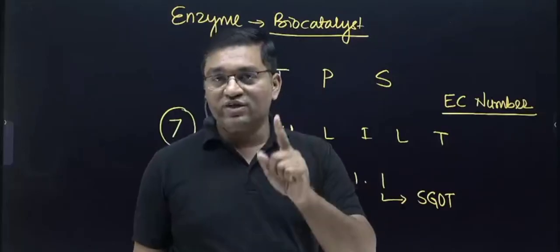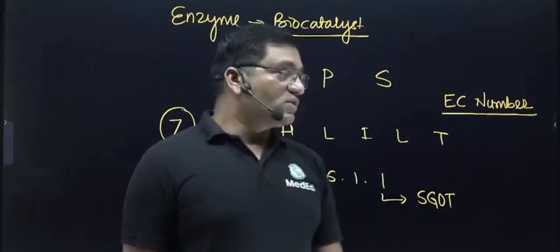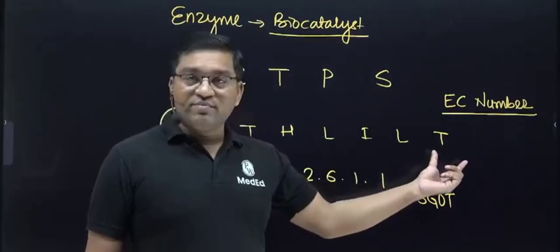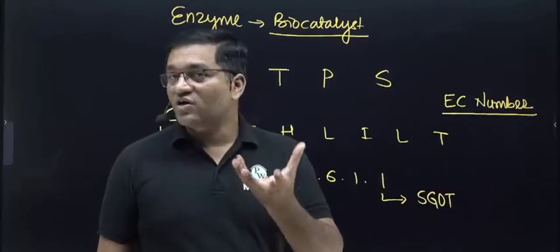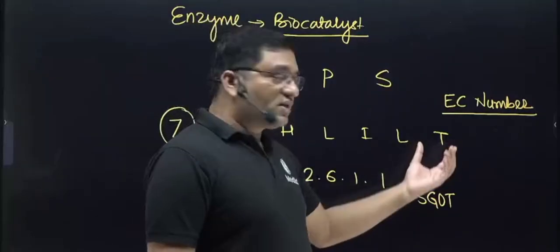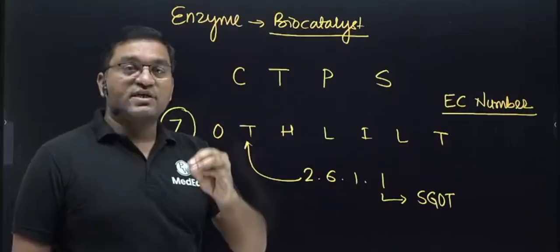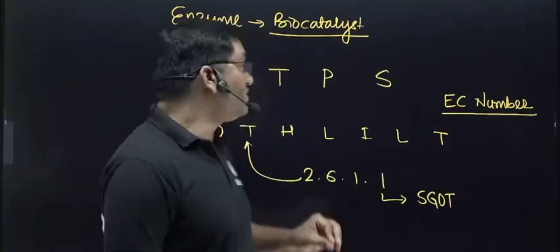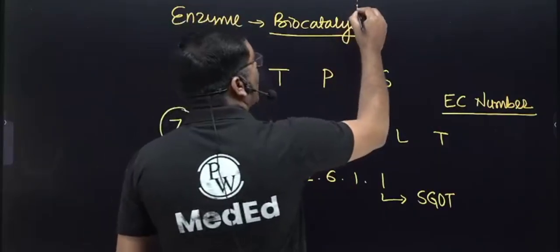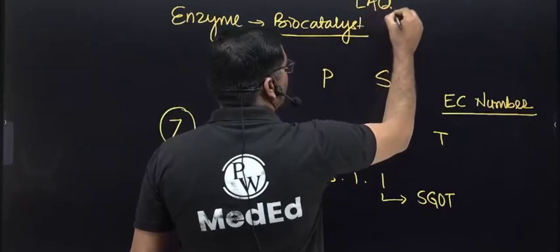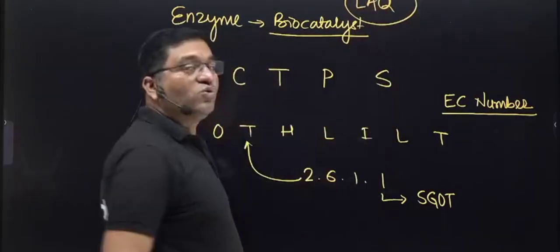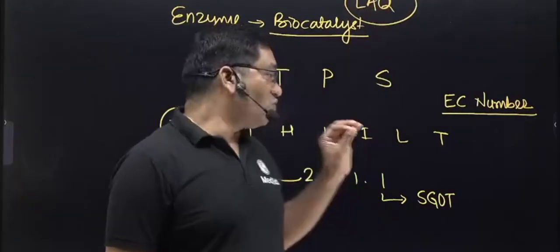Translocase is responsible for translocation of ions across the membrane. Sodium potassium ATPase, carnitine translocase or ornithine translocase, these are the translocases. So this is the definition of enzyme and classification of enzyme with suitable examples. This is an important LAQ, long answer question for university examination. LAQ, and the most important LAQ from this topic.